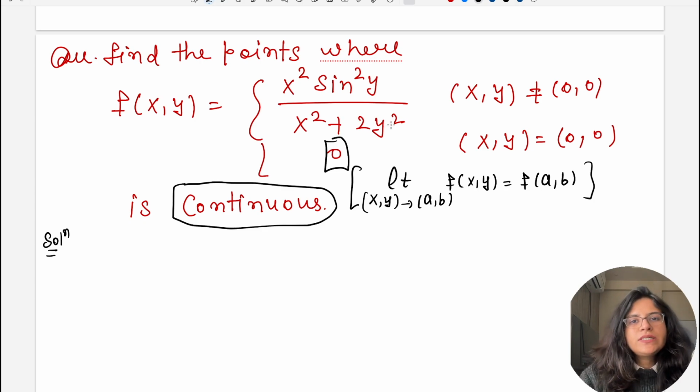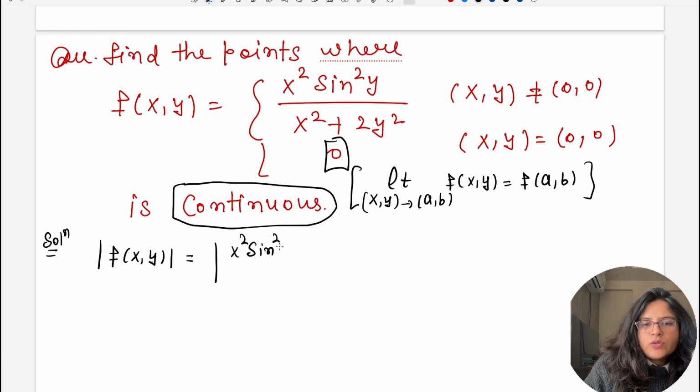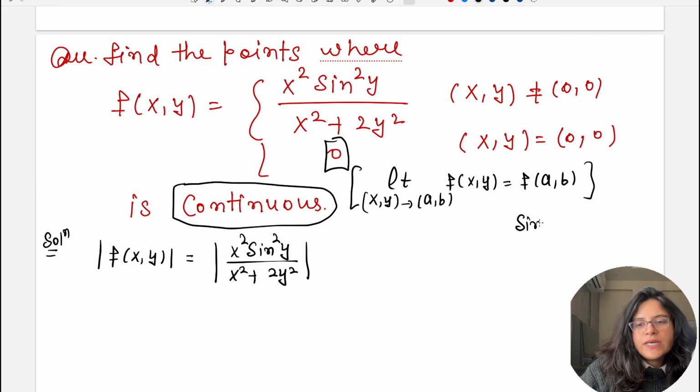वैसे भी इन जनरल आपको यहाँ पर फंक्शन को असेस करना होगा. So if I take mod of f(x,y), I can write it as x square sin square y divided by x square plus 2y square. And you know that mod of sin y is less than or equal to y.